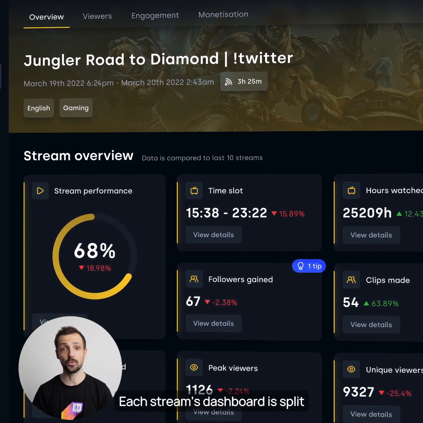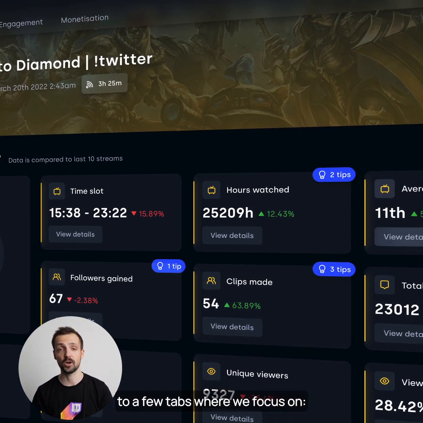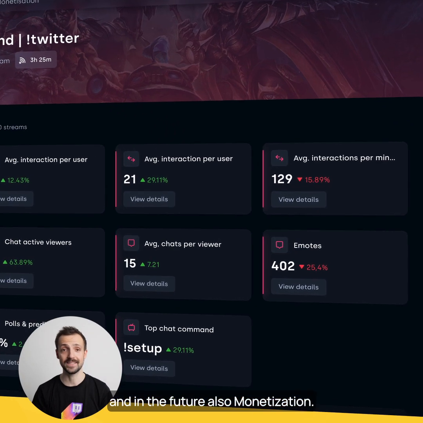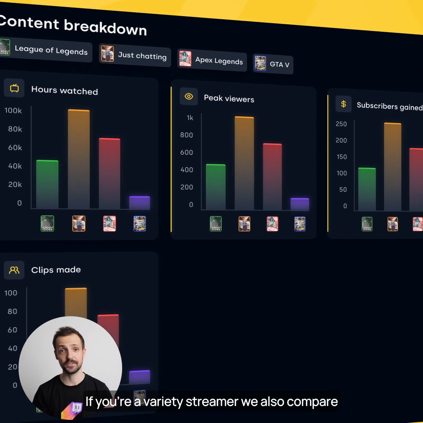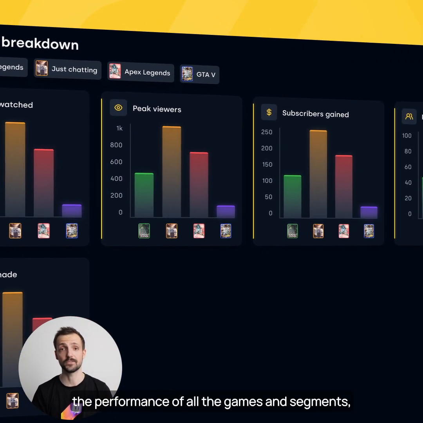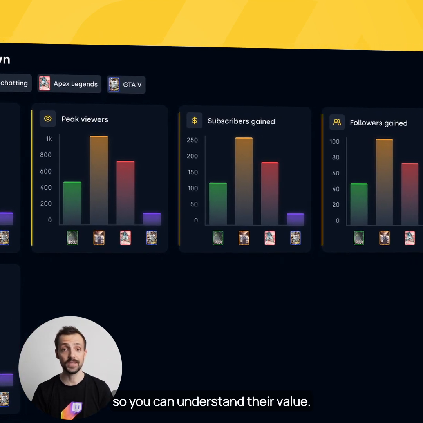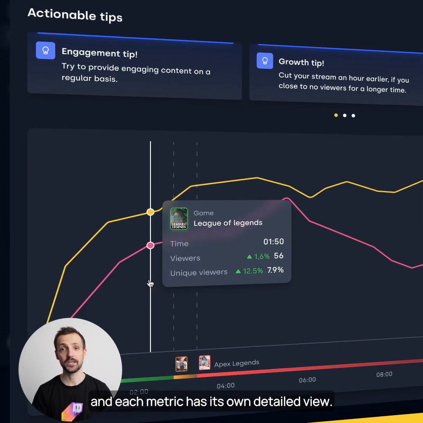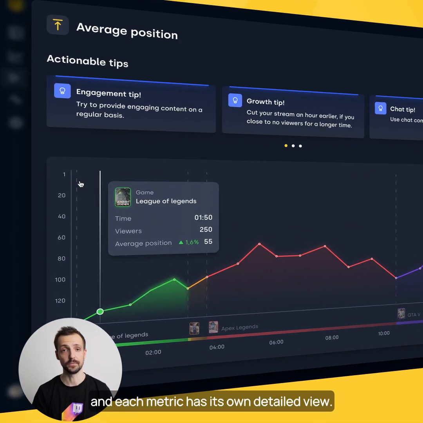Each stream's dashboard is split into a few tabs where we focus on overview, engagement, viewership, and in the future also monetization. If you're a variety streamer, we also compare the performance of all the games and segments so you can understand their value. You can deep dive into the data and each metric has its own detailed view.